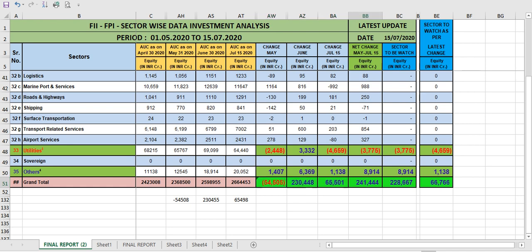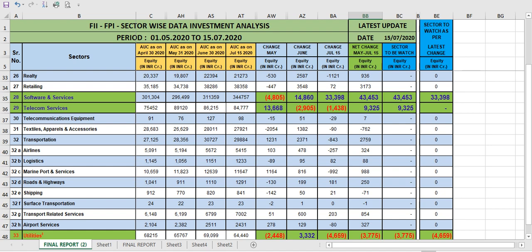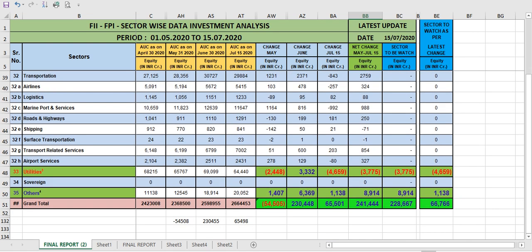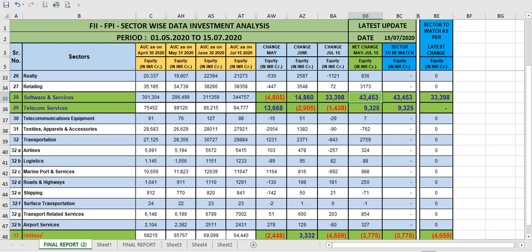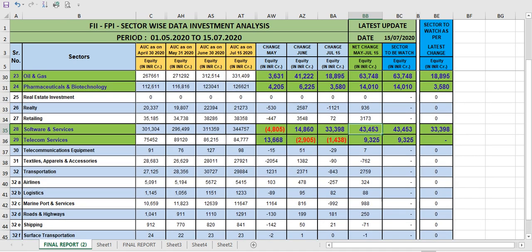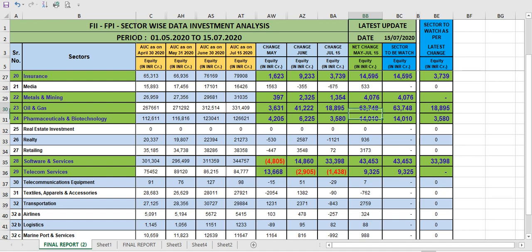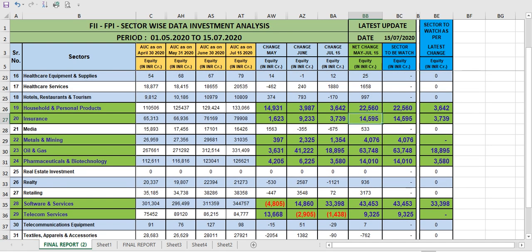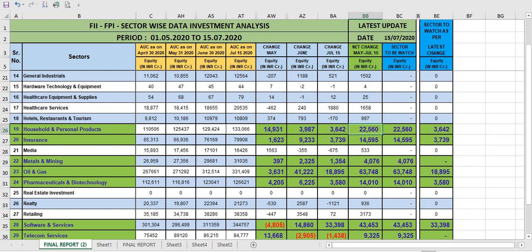2,41,444. This investment came. Now by this way we can get an idea in which sector they put money. You can see 43,000 has been invested only in IT. Out of 241,000 they put 43,000 crore in software, 63,748 in oil and gas, 14,000 in insurance, 22,000 in house and road. This is a bigger range, but you can get an idea where the market is going.